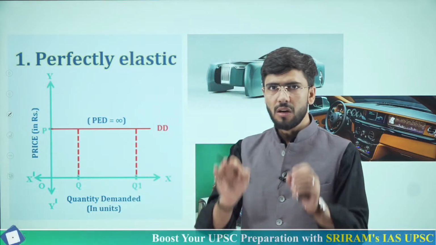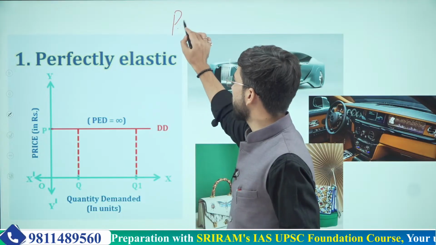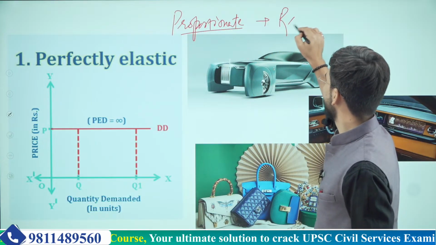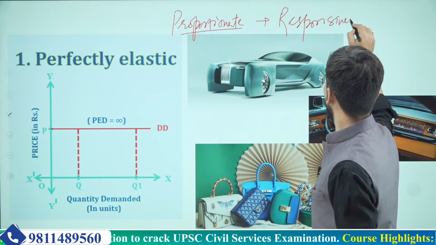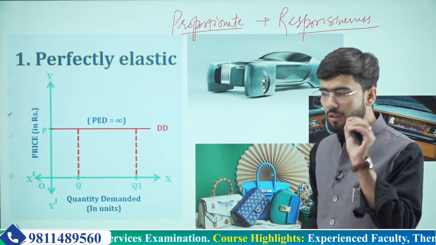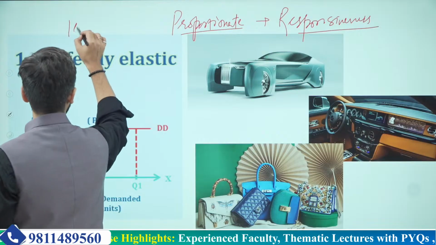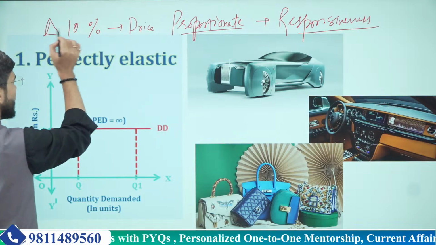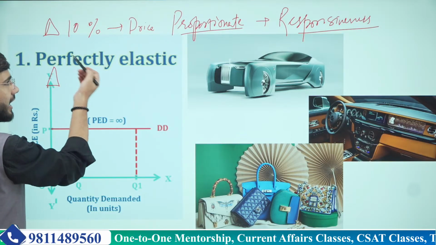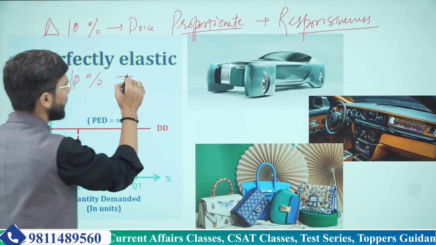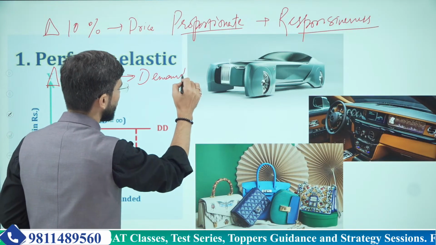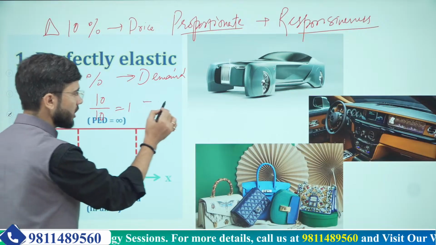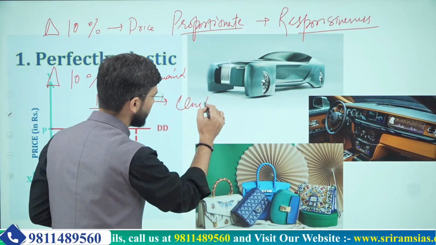Remember one thing, as I said, it is proportionate responsiveness. If there is a 10% change in price, and there is a change of 10% in demand, then 10 by 10 is equal to 1, which makes the elasticity unitary in nature.